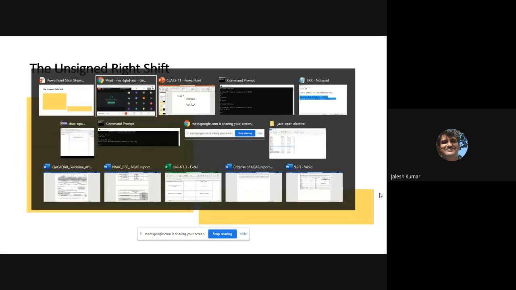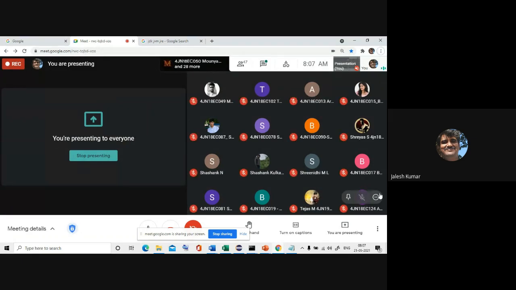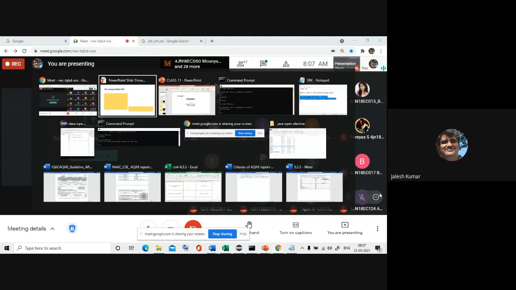Very important. Next one is the unsigned right shift. Very important topic with respect to examination. Okay, unsigned right shift. We know right shift, and we learned how right shift works. If it is 0, it will preserve 0 itself. If it is 1, it will preserve 1 itself in the higher order. That means the sign will be preserved.